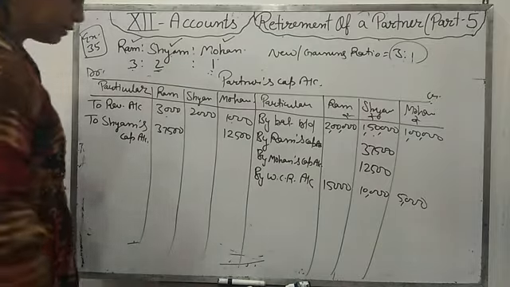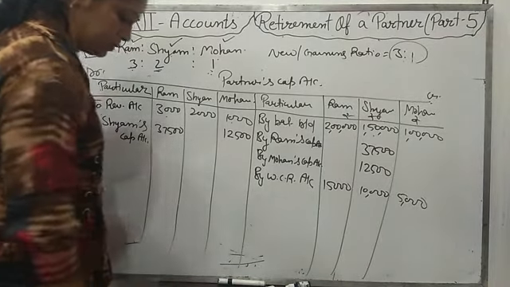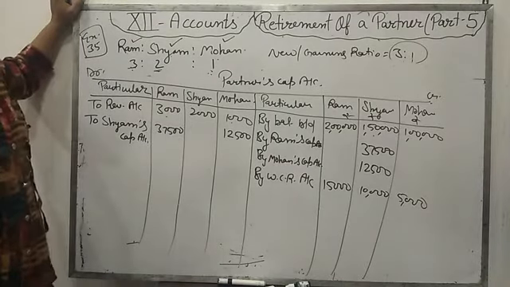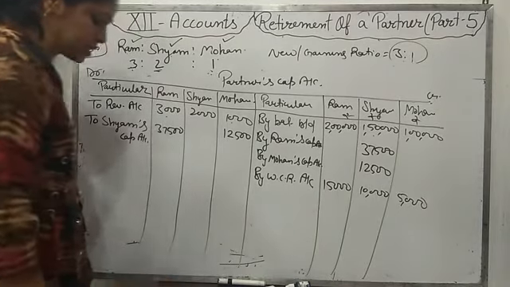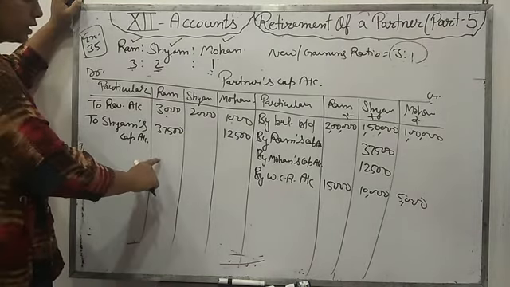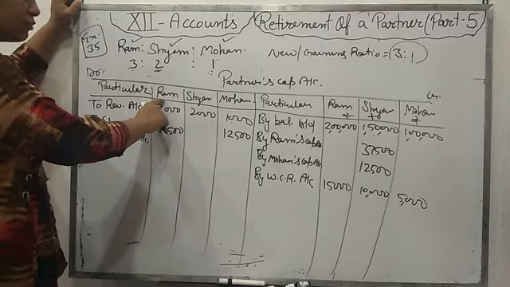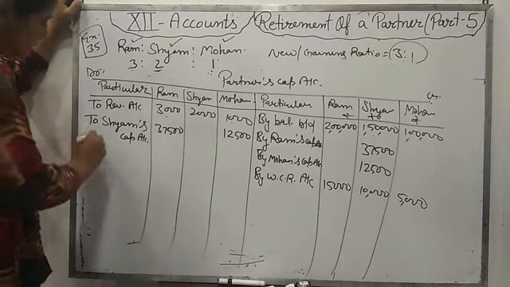And one thing is given in the question, that Ram took over investment at this value. Second, it's the third point in your question, that investment is revalued at 72,000 and Ram takes over the investment. Ram has taken that investment. Then the firm will take money from Ram's capital account, so it will come on the debit side of Ram's capital account.